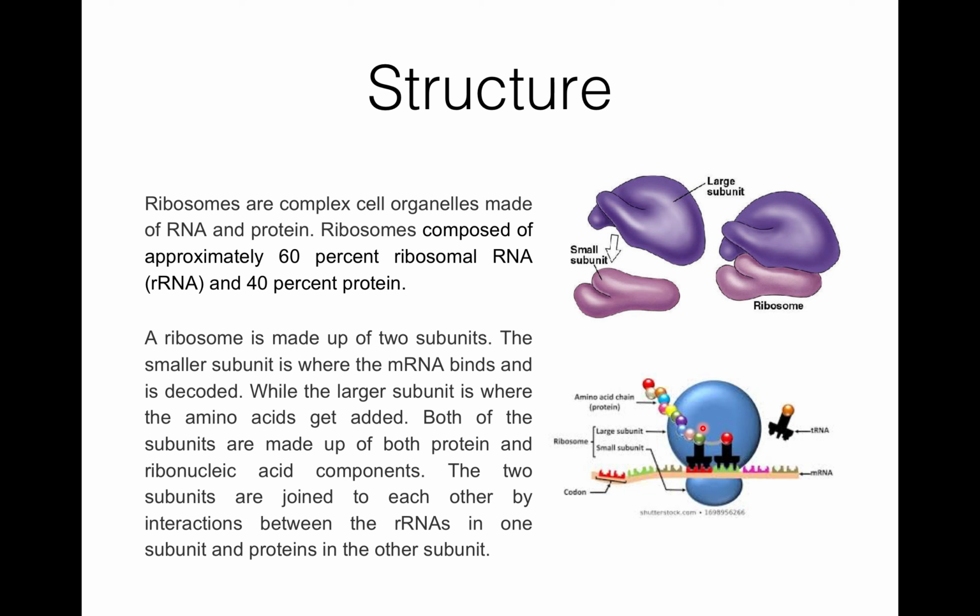If they are of 70S ribosome, then the larger is 50S and the smaller is 30S, and if they are of 80S ribosome, then the larger is 60S and the smaller is 40S. I will discuss this in detail in the later slides. One thing you have to remember is that the ribosome is not covered by any unit membrane.